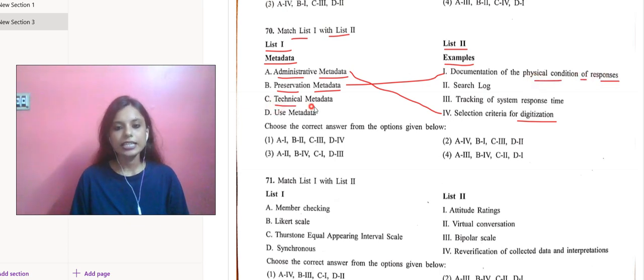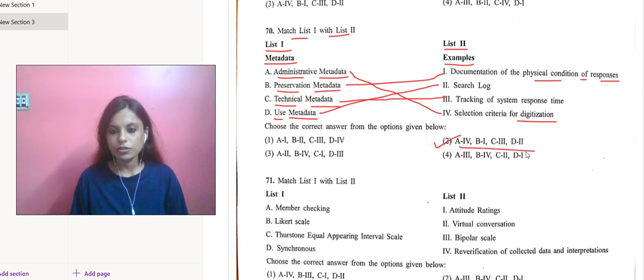C, that is technical metadata, that might go with tracking of system response time. D, use metadata, that would go with search log. So we went with A4. A4 is only in one option. So yes, of course, this one. Moving over to the next question.